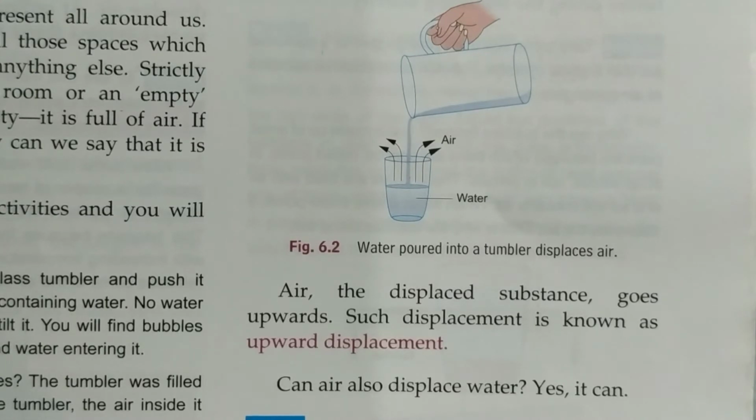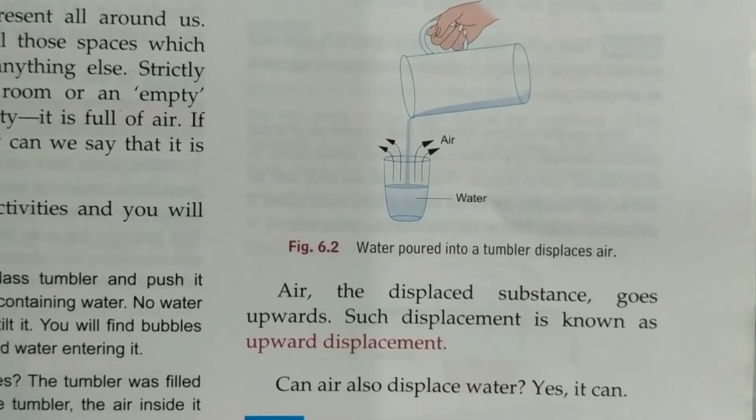So why is water getting down and air coming upward? Because water is heavier than air. I beg your pardon. Air is lighter in weight, so it goes upward, and water is heavier in weight, so it is going downward.